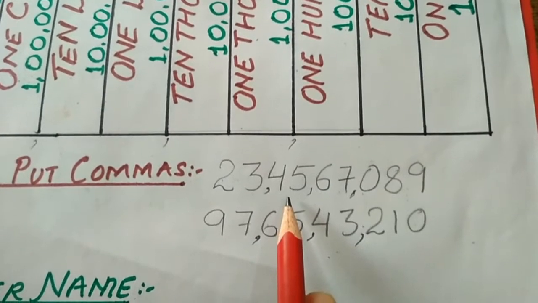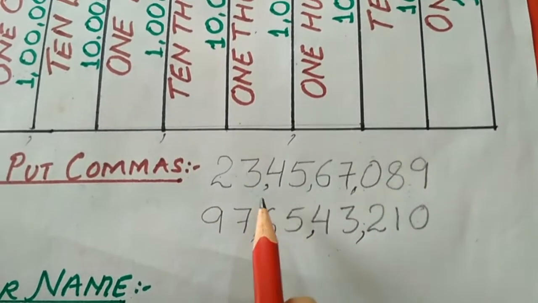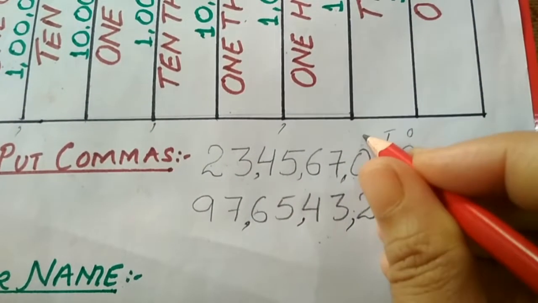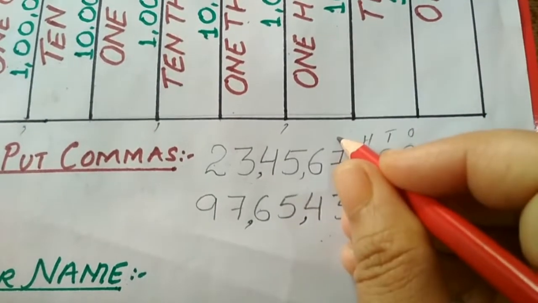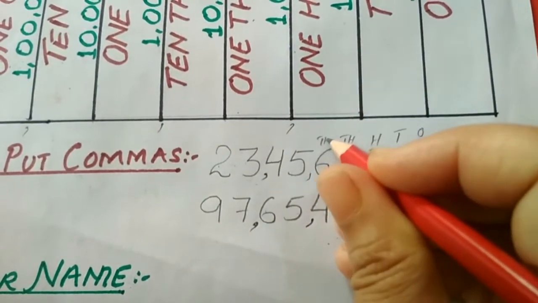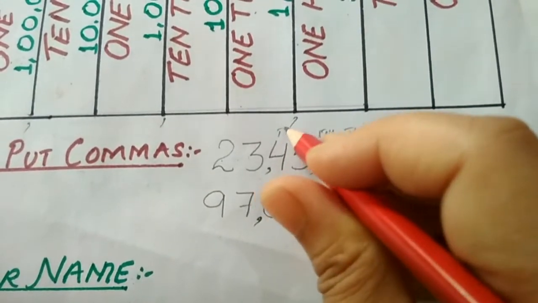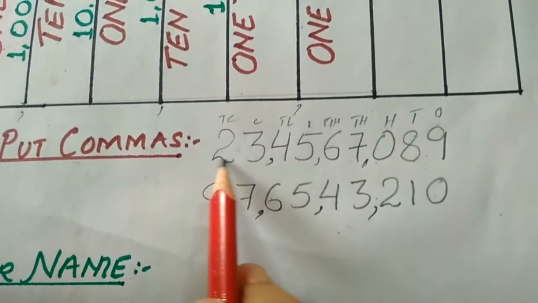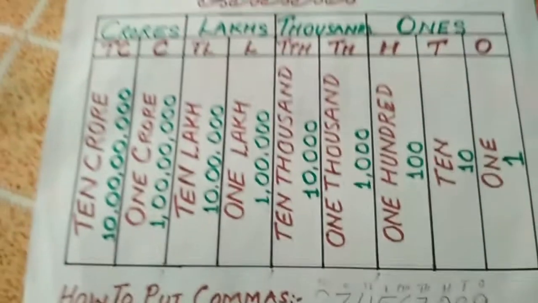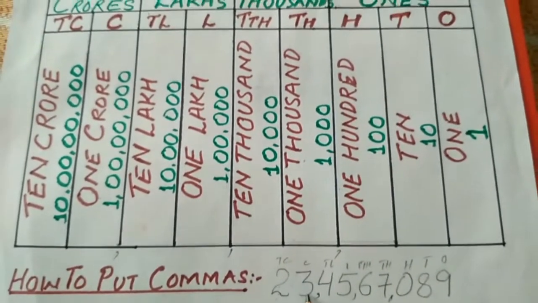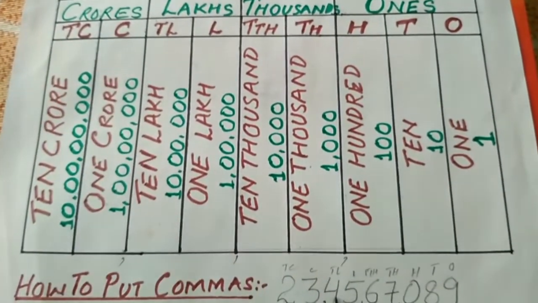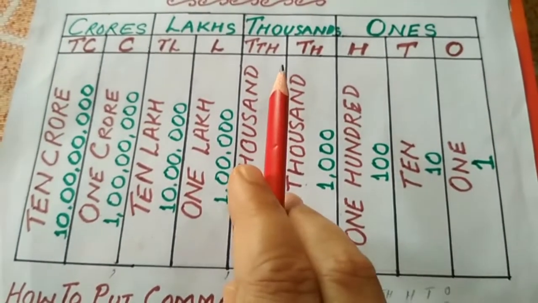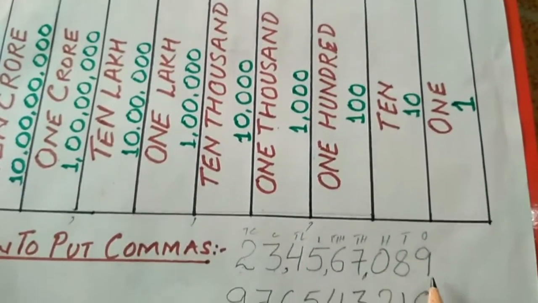So to make it easier to read and write, what you have to do is just write the place values at the top of the digits: ones, tens, hundred, thousand, 10,000, lakh, 10 lakh, crore and 10 crore. You have to read two digits together under the same period. So 23 crore, 45 lakh, 67,089.